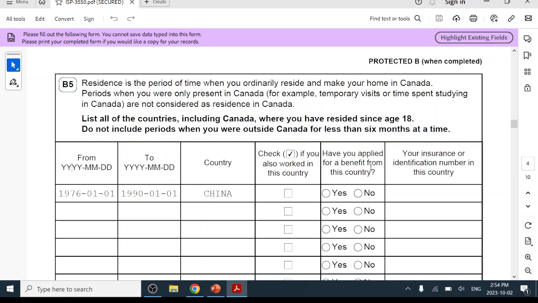Have you applied for a benefit from this country, from China? Let's say no. Your insurance or identification number in this country. So any national ID or insurance, kind of like the social insurance number. Let's say it's from 1990, January 1st to now, the person is living in Canada, and the person is not working, and no benefits received, and a social insurance number.